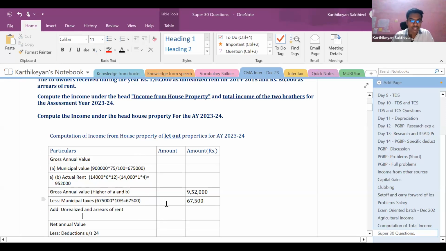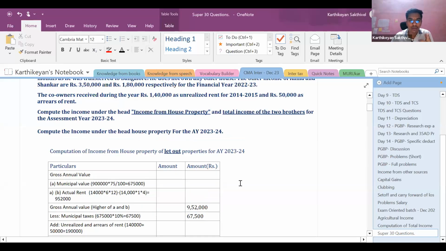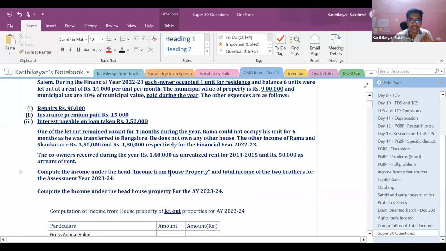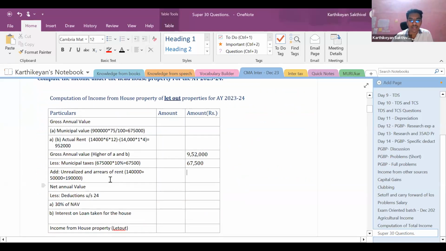Right. Next, you should add unrealized rent and arrears of rent. Both of them are to be added here, which comes to 1,90,000. We've already discussed this. As far as unrealized rent and arrears of rent are concerned, you can claim only 30% of NAV as deduction under 24A, right? So on that point, we'll just add it. So it is 1,90,000.